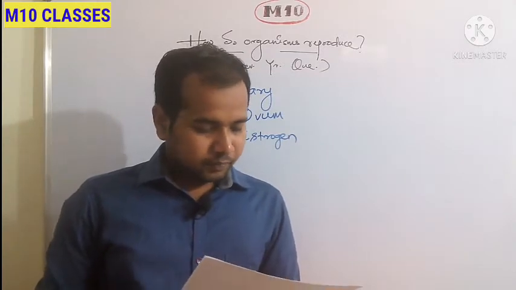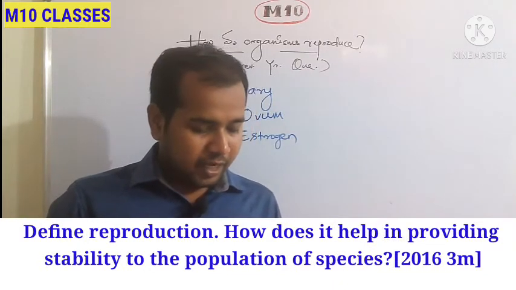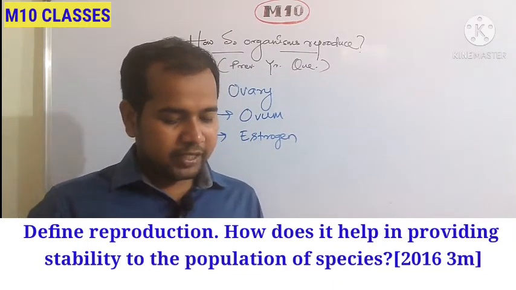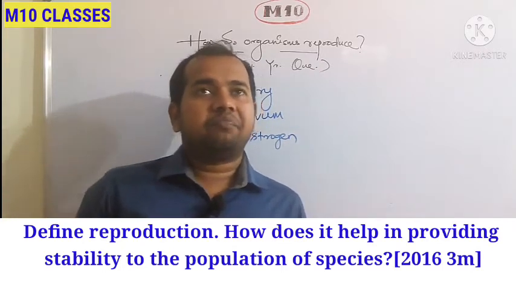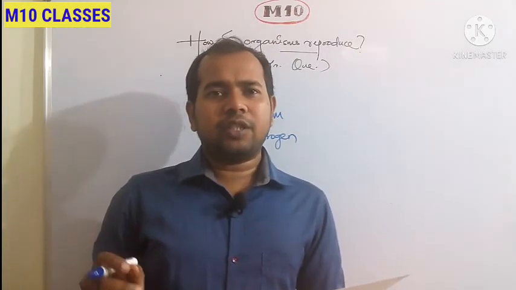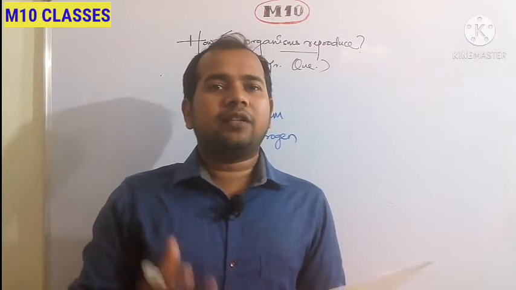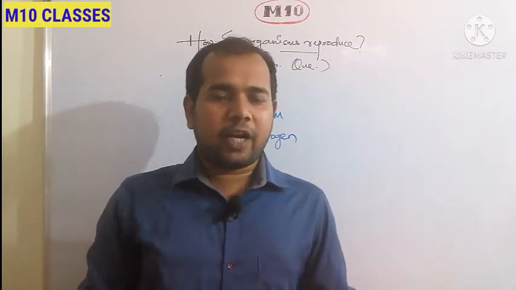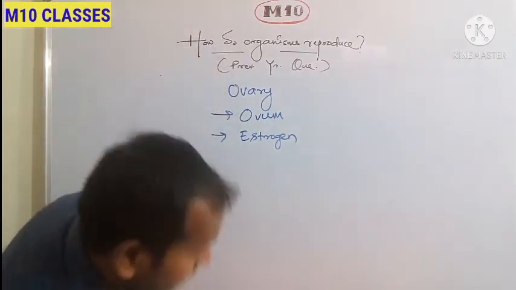Next, define reproduction. How does it help in providing stability to the population of a species? Listen, sometimes some questions that come in exams are just a single line sentence in your book, and related to that you will get a full paragraph in your book. So first of all, what is reproduction?